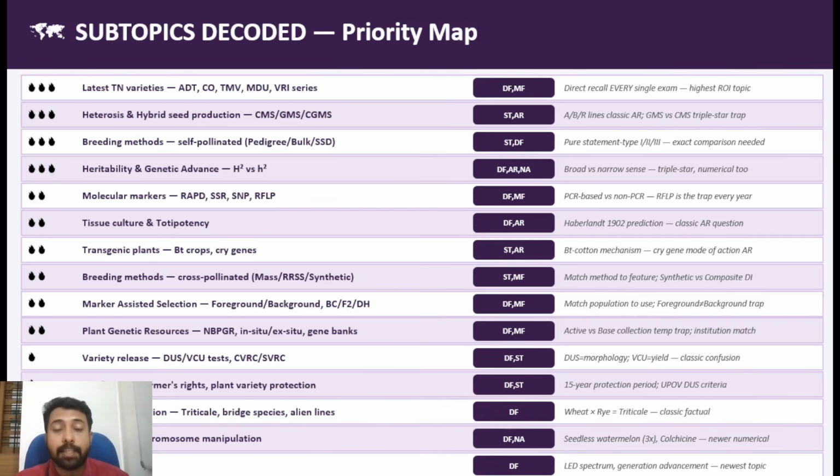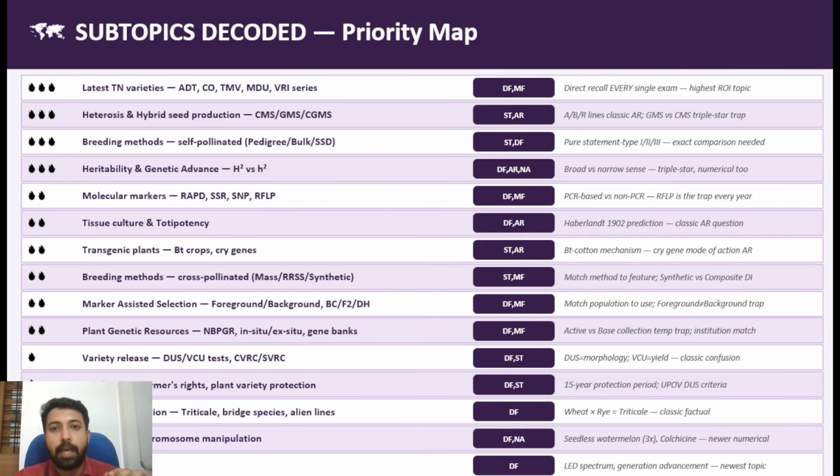Then comes heritability and genetic advance. Heritability and genetic advance are two important areas from the statistical genetics part, because these two parameters indicate whether a character from a parent is inherited by the offspring, and how much of that character is inherited from the parent to the offspring. So in a breeding method, these two parameters are very important. That is the fourth area of importance.